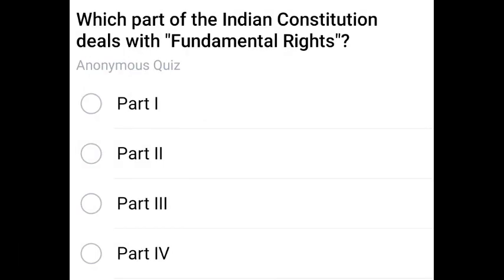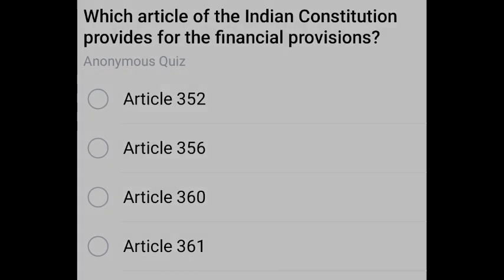Next question. Which part of the Indian Constitution deals with fundamental rights? Part 3. Part 3 deals with fundamental rights.